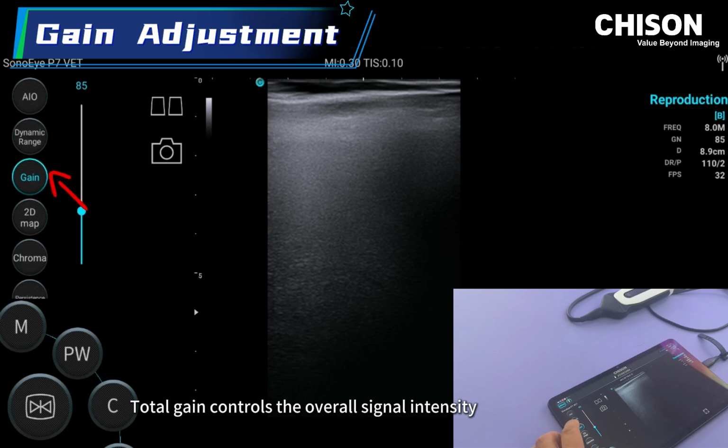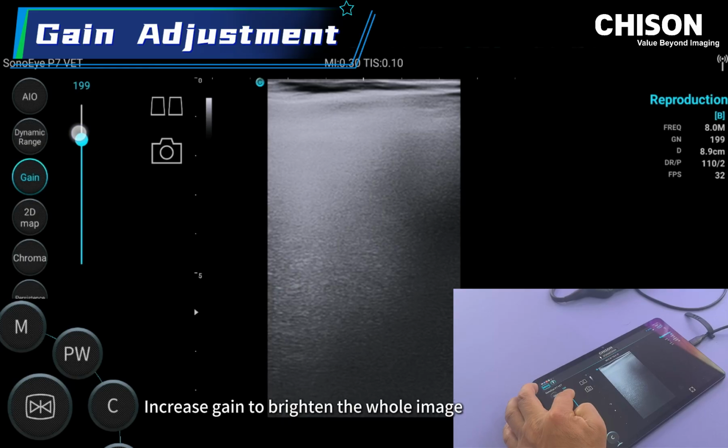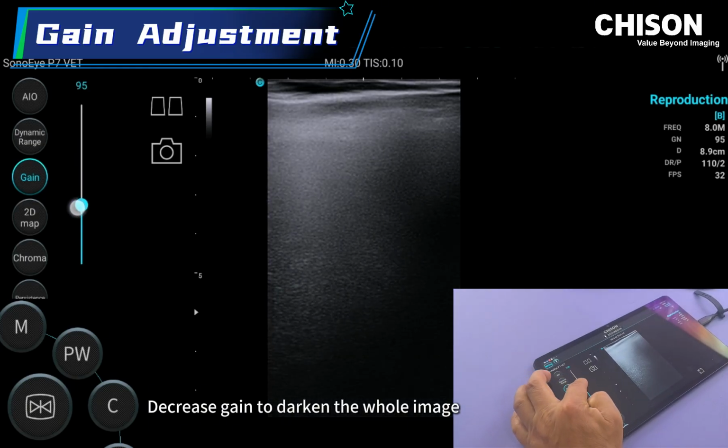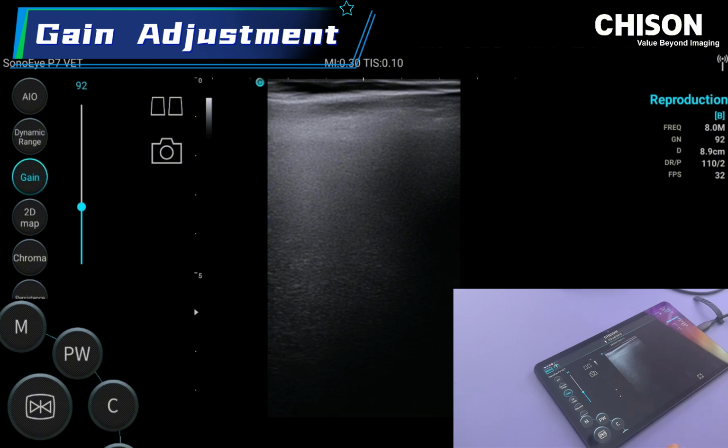Total gain controls the overall signal intensity. Increase gain to brighten the whole image. Decrease gain to darken the whole image. Adjust to normal brightness for daily scanning.